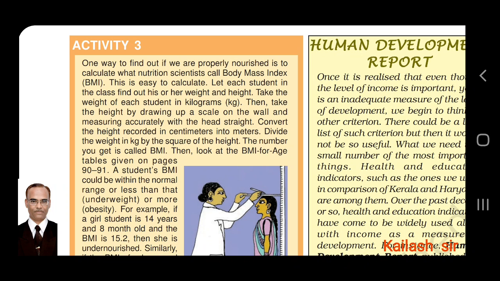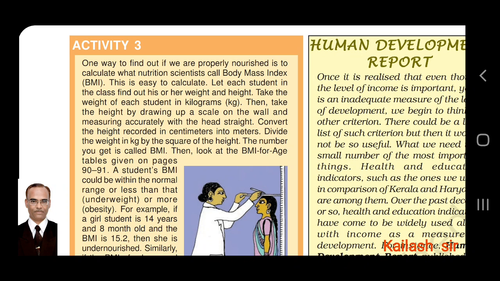One way to find out if we are properly nourished, means we are healthy or not, we are taking good food or not, is to calculate what nutrition scientists call body mass index, that is BMI. This is easy to calculate. Let each student in the class find out his or her weight and height. All can measure weight and height themselves.